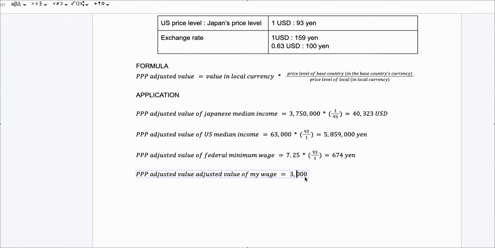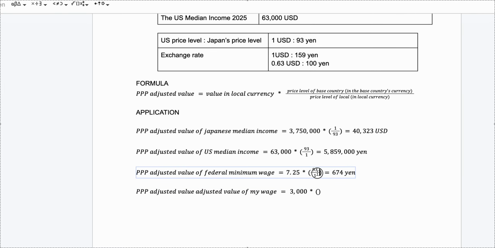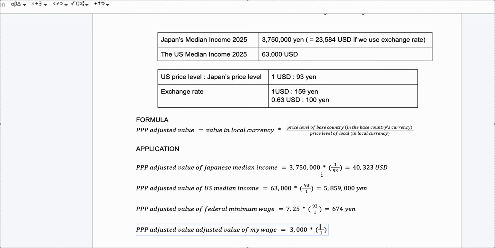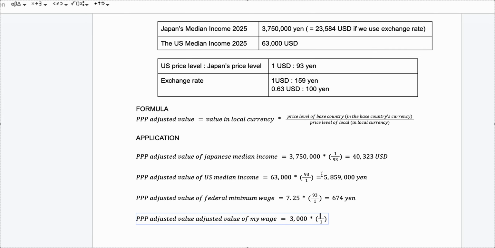And then we can multiply this with the base country's current price level, and the base country in this case is the US because I want US people to understand how much I'm earning. In that case, that would be $1, and the denominator should have the price level of Japan, which is 93 yen.